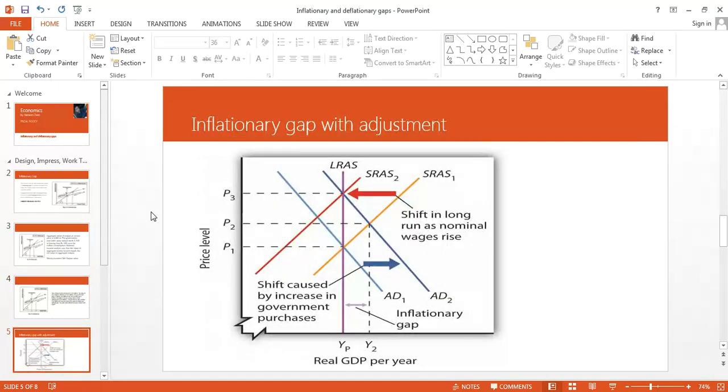In the next video, I am going to briefly talk about the deflationary gap, and then we will start the fiscal policy in earnest.